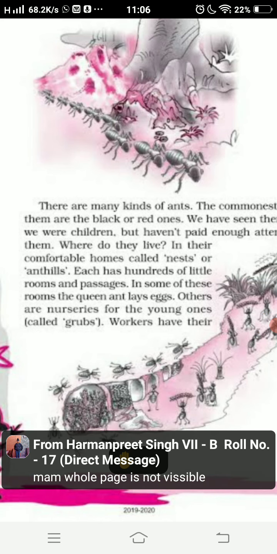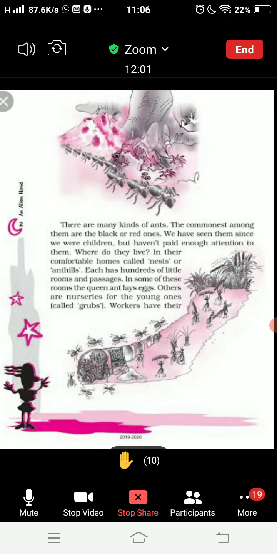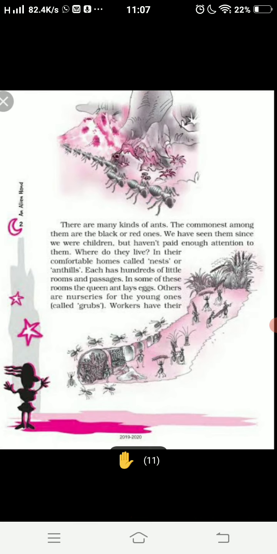No problem if the page is not visible. You can open your own literature books. You can open page number 3. If this page is not giving a clear view, if it is blurred, you can open your literature books and speak from there. I have provided you only a hint of which page you have to open.